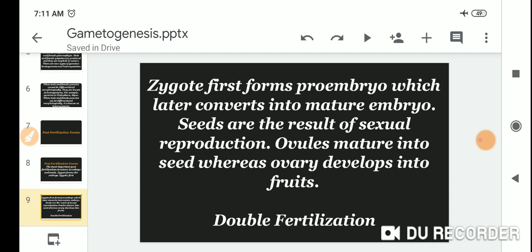Seeds are the result of sexual reproduction. Ovules mature into seeds, whereas the ovary develops into the fruit.